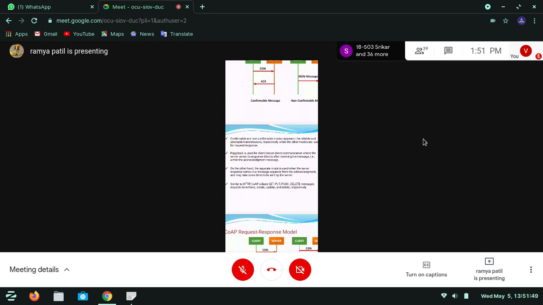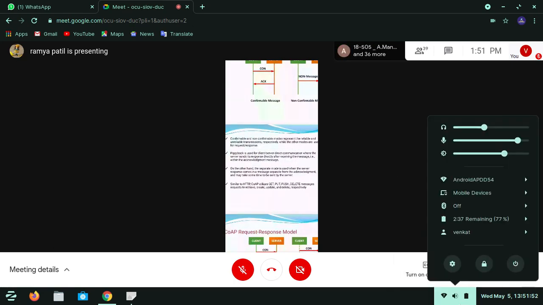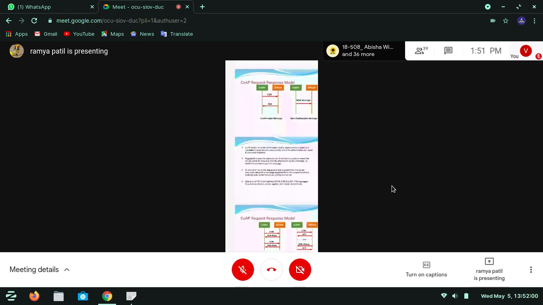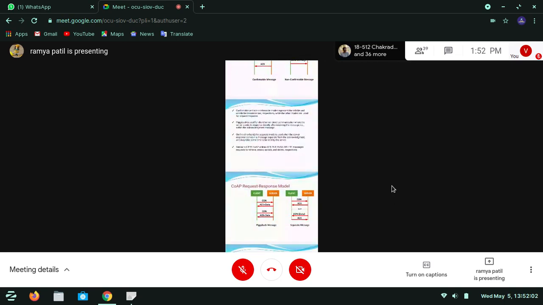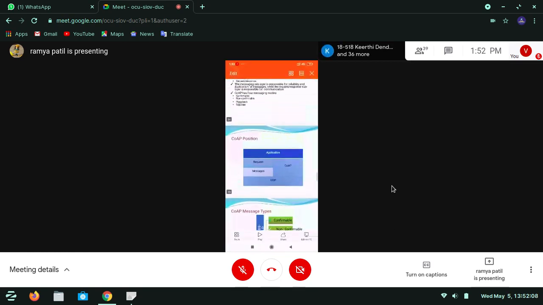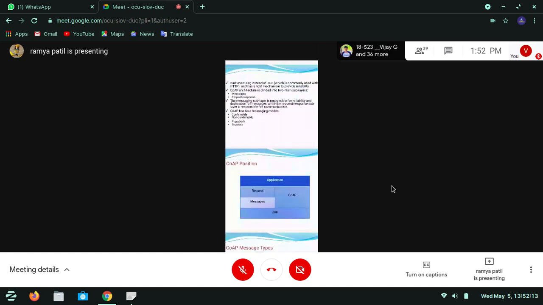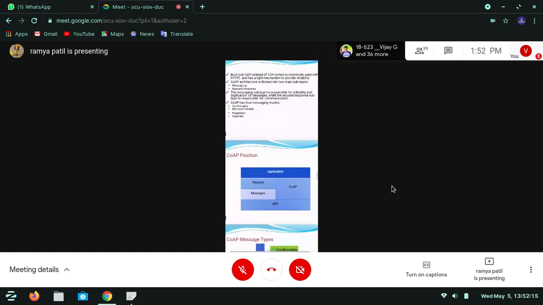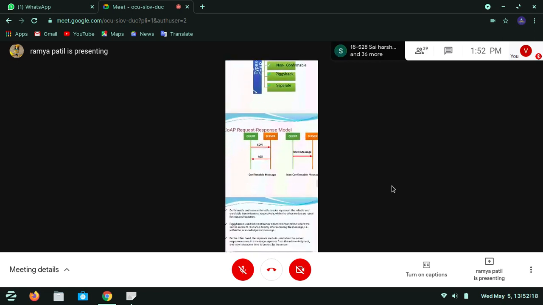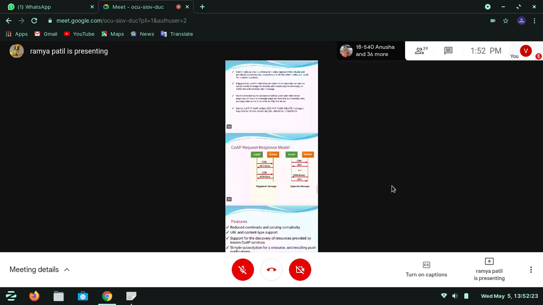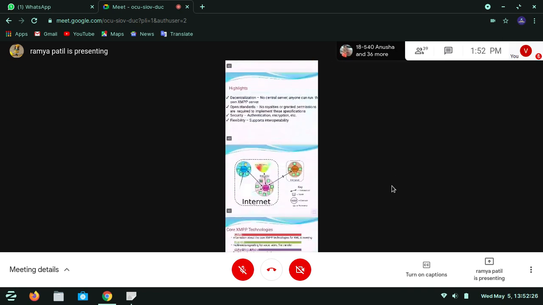CoAP also does, because HTTP and CoAP both use the request and response model. So the services the HTTP protocol uses, CoAP also uses. Here you can see the CoAP request response model, piggyback message, and separate message. These are the four messaging modes: confirmable messaging mode, non-confirmable messaging mode, piggyback messaging mode, and separate messaging mode. Here we can see how piggyback messaging and separate messaging work.